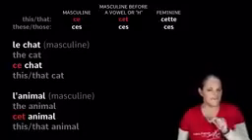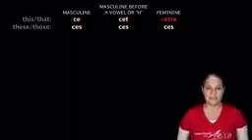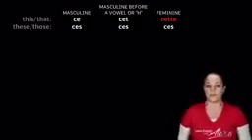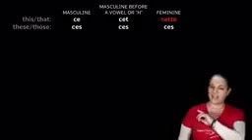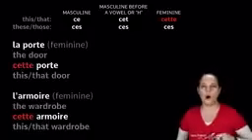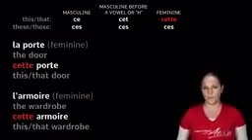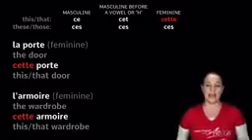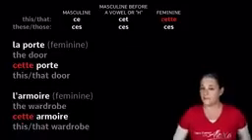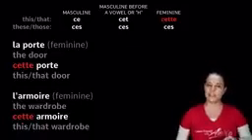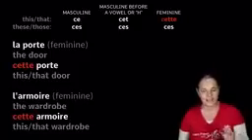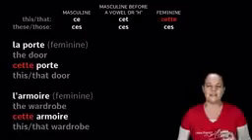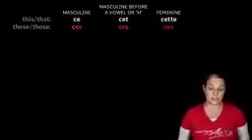This, when using a feminine word, is cette, C-E-T-T-E, no matter whether the word begins with an H or a vowel. Have a look at these examples. Cette porte, this door. Cette armoire, this wardrobe. As you can see, armoire begins with a vowel, but because it's feminine, we still add C-E-T-T-E in front of it. Okay?